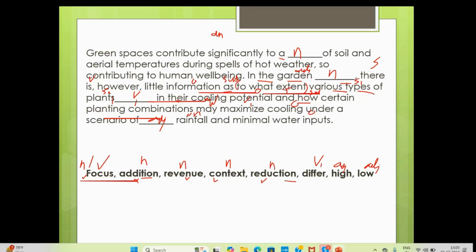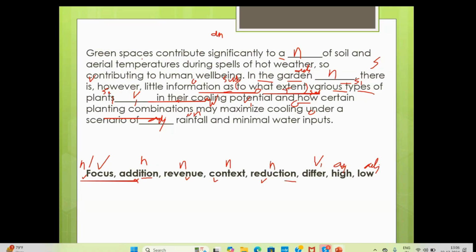So for noun, we have 5 options. For this, we have 4 options. For V1, we have focus and we have differ. For this one, we have 2 options to choose from. And for the last one also, we have 2 options to choose from, high and low. So we need to understand.